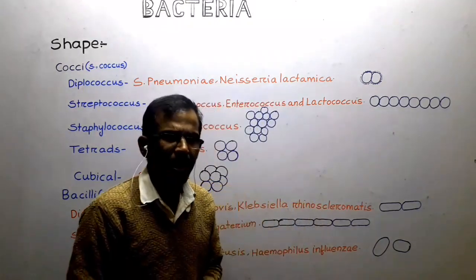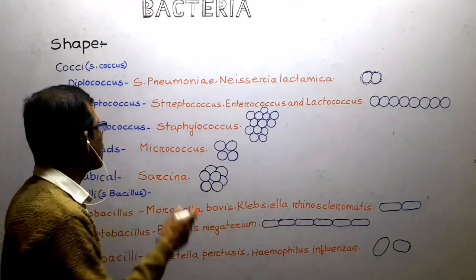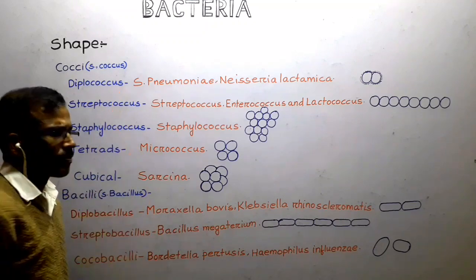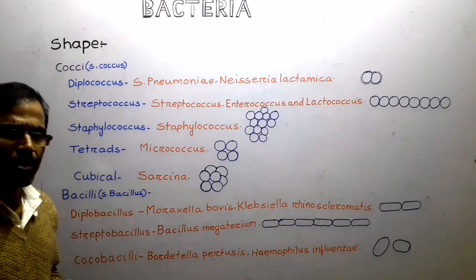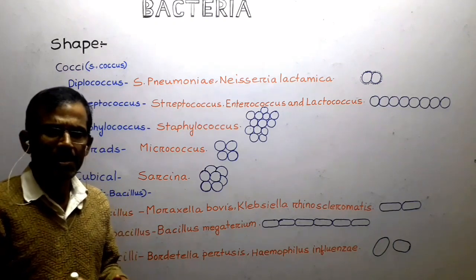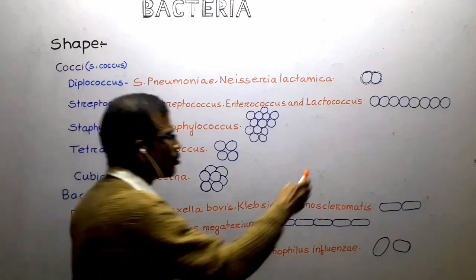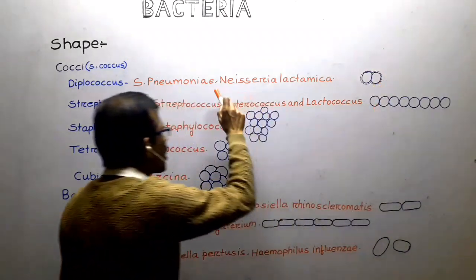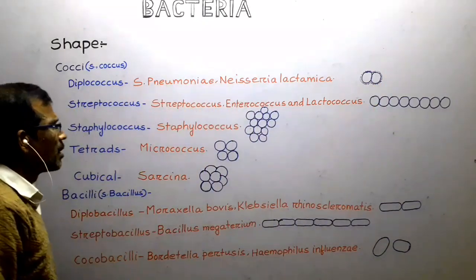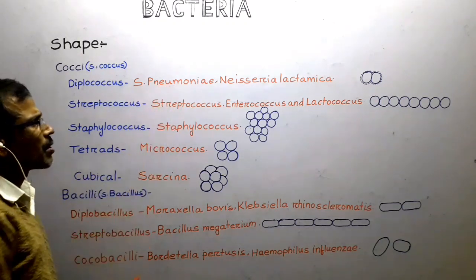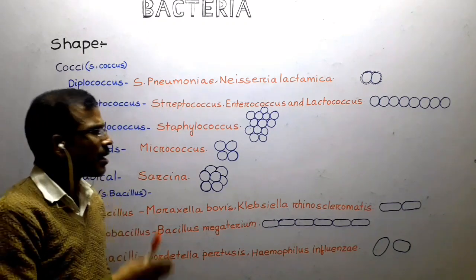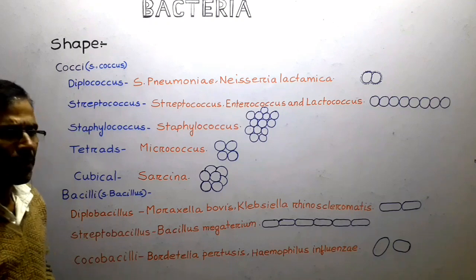One of the arrangements of cocci is Diplococcus. Diplococci arise when the cocci divide and the cells remain together to form a pair. This arrangement is known as Diplococcus. Examples are Streptococcus pneumoniae and Neisseria lactamica.